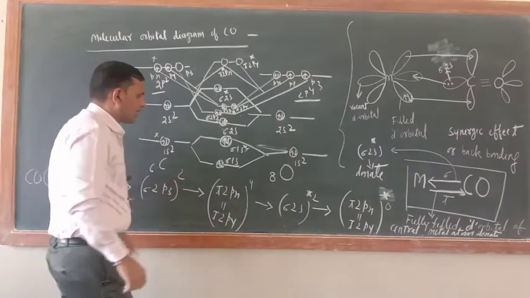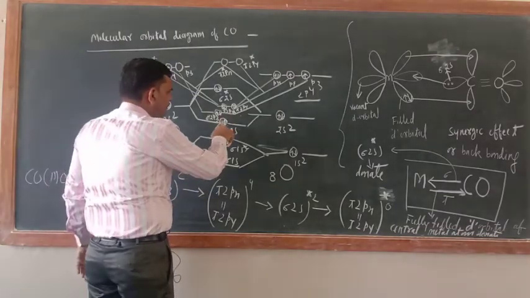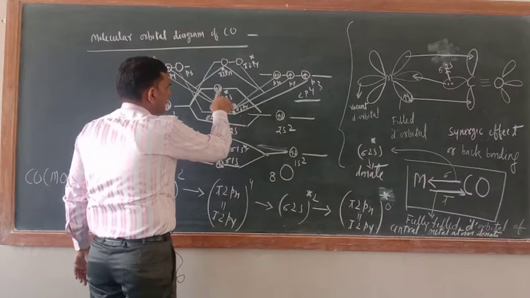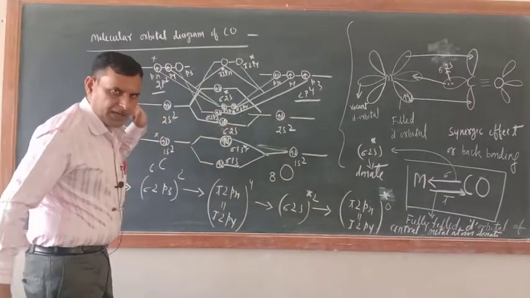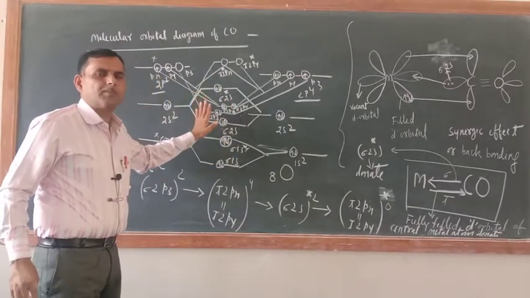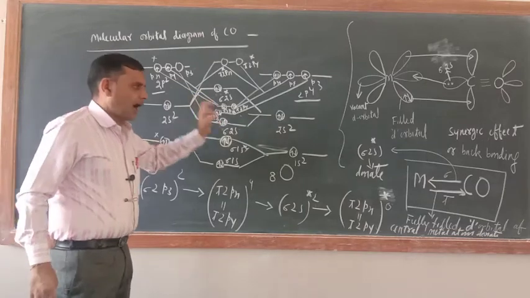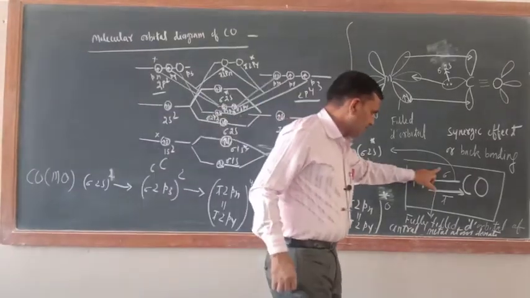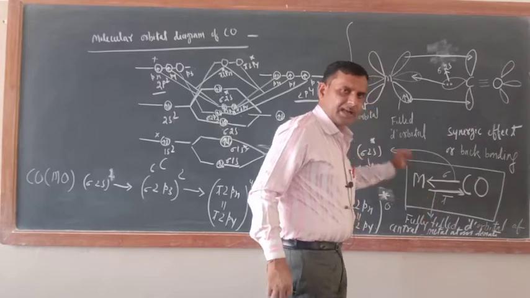And here also 10 electrons are there, or not? 2, 4, 6, 8, 10. Okay. Now try to understand. There is no use of the molecular orbital diagram. I want to explain this one, sigma and pi bond. That is why I made it here.